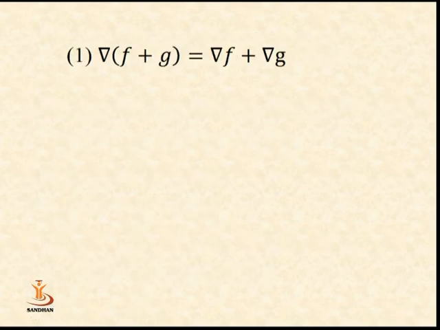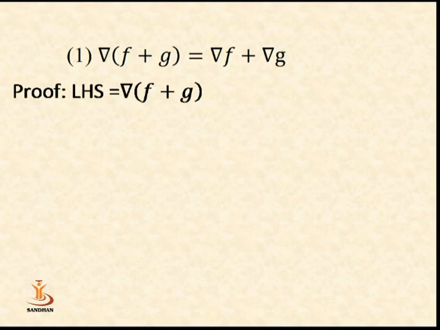Now we prove the sum property from this. First we prove del (f plus g) is equal to del f plus del g. The left hand side is equal to del (f plus g). Now we know that f and g both are scalar functions, so f plus g is again a scalar function. So we write del is equal to del upon del x, comma, del upon del y, and del upon del z, applied on the function f plus g.